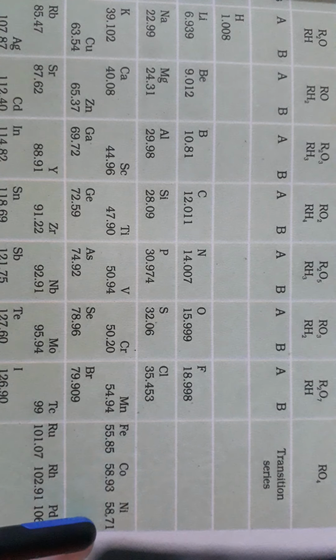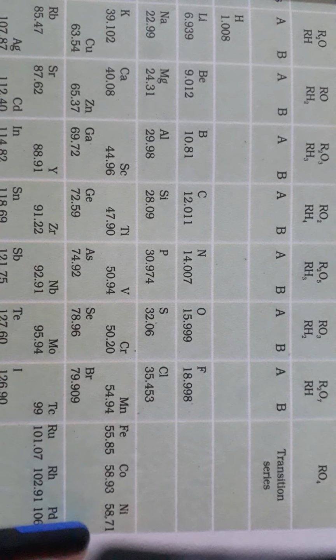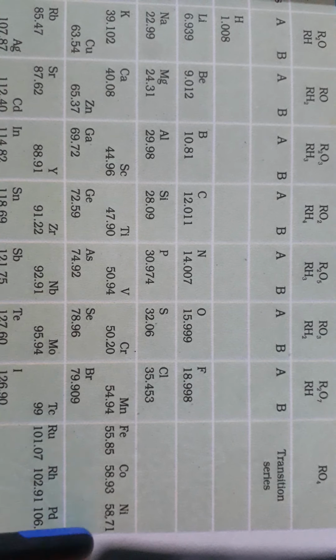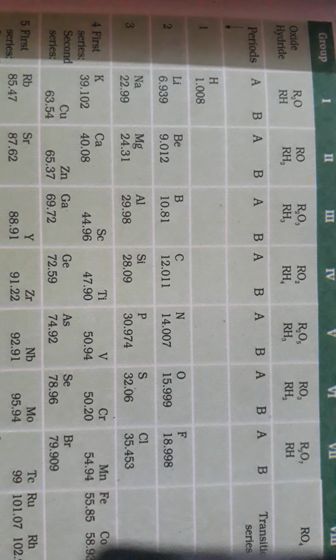Cobalt comes first and then nickel. So this is the limitation of Mendeleev's periodic table. I hope you got all points related to the limitation. Then what do you think? This table, whether it is Dobereiner's, Newlands' or Mendeleev's,